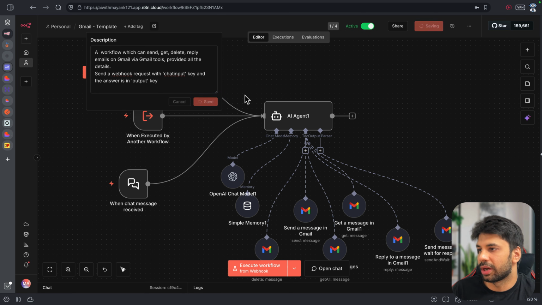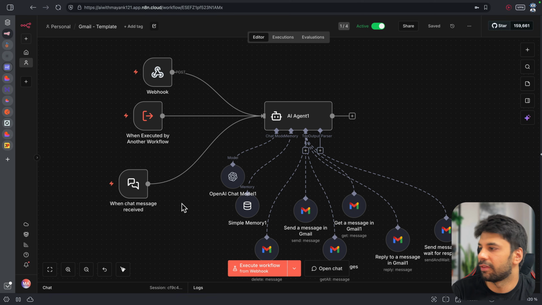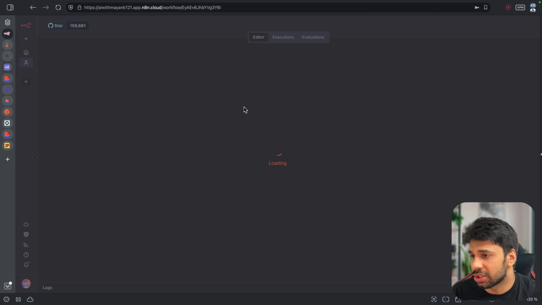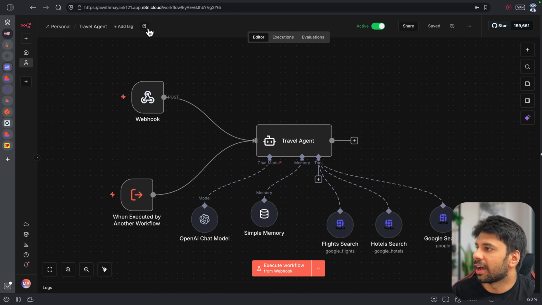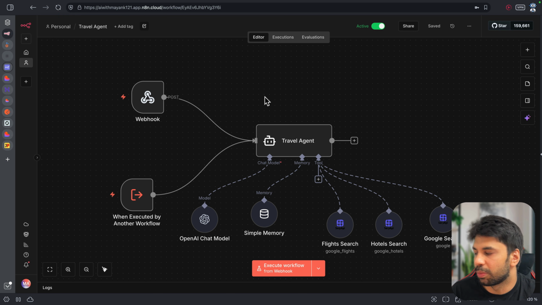Now I have also made sure that the same is accessible via your MCP, right? So that Lovable can access it. Similarly, there is another agent which I have created, which is your travel agent. Here as well, the same is active. I provided a very good description: post request with key chat input, replies in the key output.